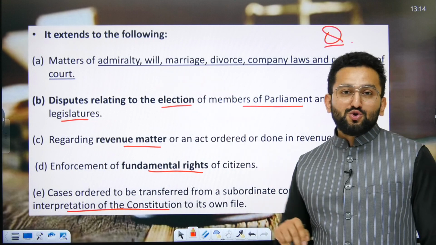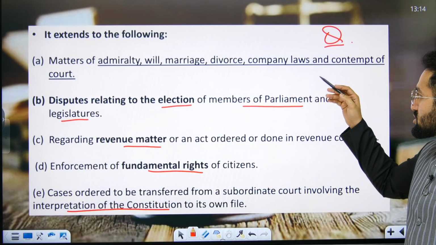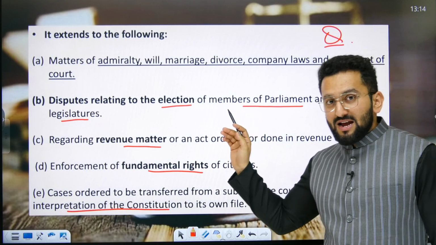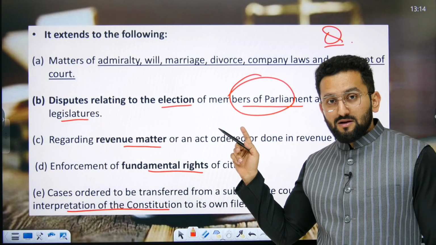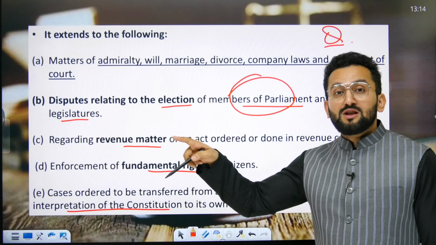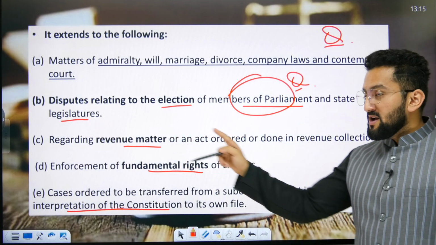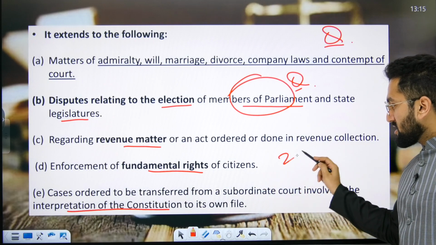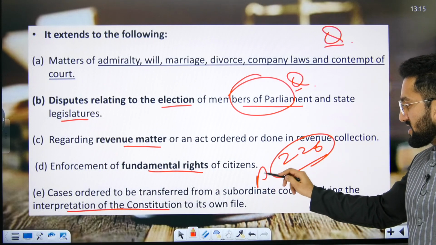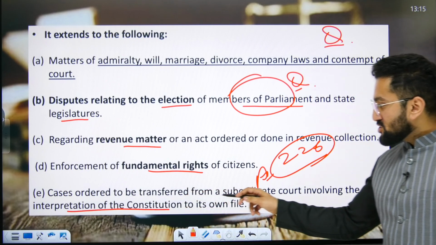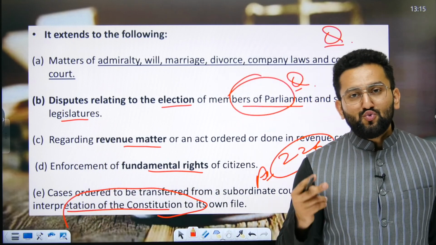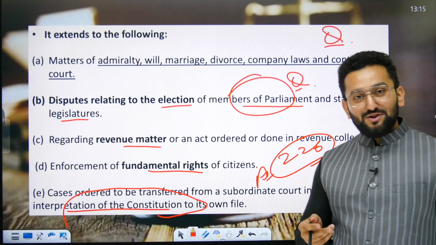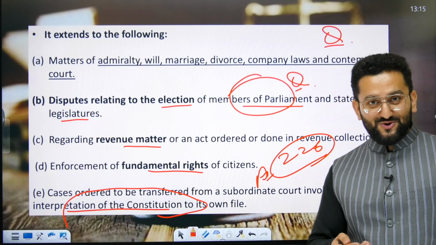Okay, it extends to what kind of matters? For example, will, marriage, divorce, company law, contempt of court, disputes relating to election of members of Parliament and state legislature. Please remember, members of Parliament, right? Disputes related to this also come under the original jurisdiction of High Court. There can be a question. Revenue matters, fundamental rights, for example, Article 226. You can directly go to the High Court. Cases to be transferred from a subordinate court involving interpretation of the Constitution. You know, there are just 2 levels of judiciary, the higher judiciary, you can say, High Court and Supreme Court, who can interpret the Constitution, right? So these are original jurisdiction.